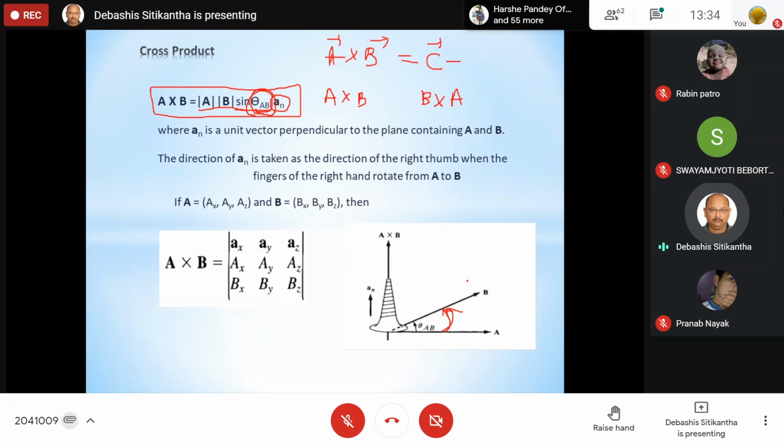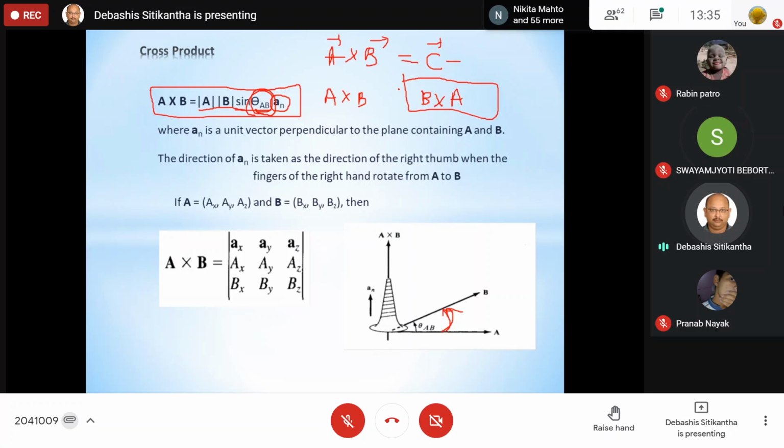Similarly, if I am going to write B vector cross A vector, now what is going to be the change? Now you have to place all your four fingers along the B vector and rotate your fingers towards the A vector. Now if you are doing it, then you will see that your thumb is pointing downwards, that is along the minus Z axis. Can you see it? Do it and feel it.